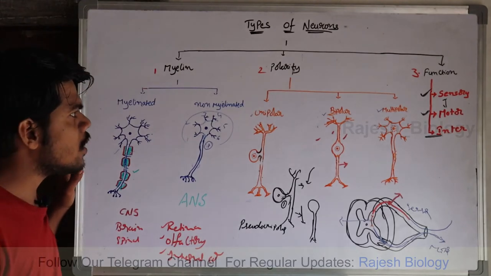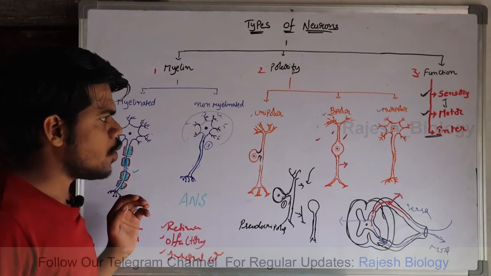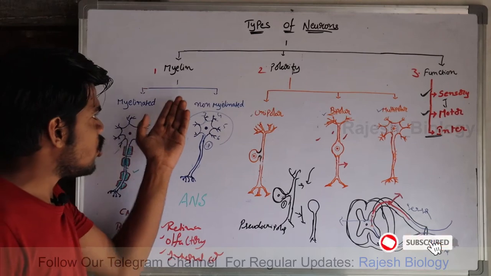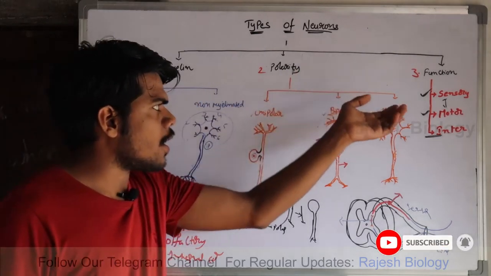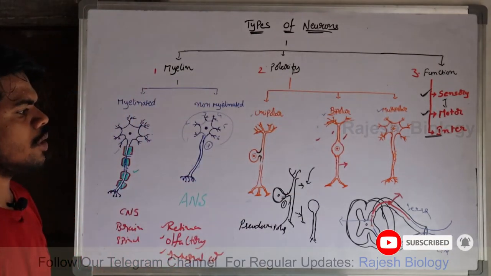So these are the different types of neurons. One is based on myelin sheath, another one is based on polarity, and another one is based on function.